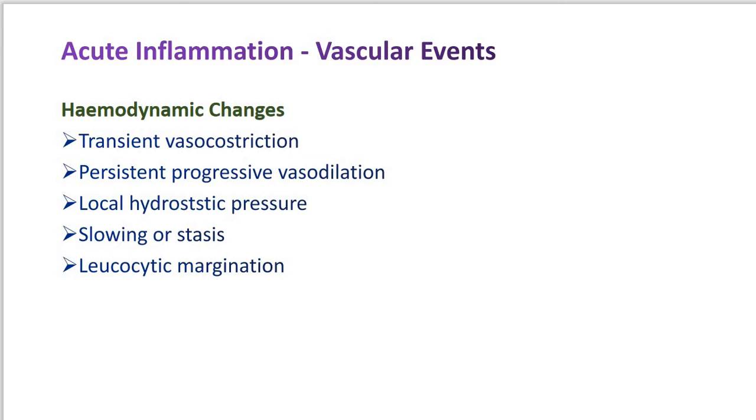Now slowing is attributed to increased permeability of the microvasculature. That results in increased concentration of RBCs, which raises the blood viscosity. In the previous process, what happens? The vasoconstriction takes place. After that, the second step is progressive dilation of such capillaries and microcirculation, which include capillaries or vessels. Now what is the third step?